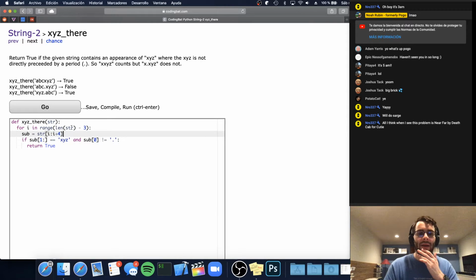So you could look at this like, if this is our input, XXYZ, the first window would be XXYZ, right? And we'd say, okay, there's XYZ here, and there's not a dot there, so we're good. In this example, our first window would be X dot XY. It doesn't fit our pattern, we don't have the XYZ there. Then it would be dot XYZ, and we'd say, okay, well, these last three characters are XYZ, but there's a dot there, so it doesn't count. And then if we don't find anything that matches, we return false.